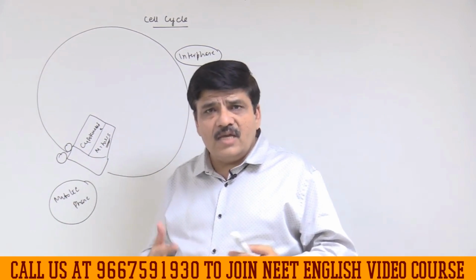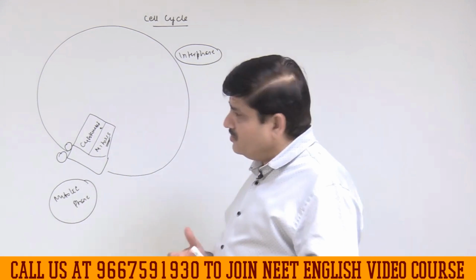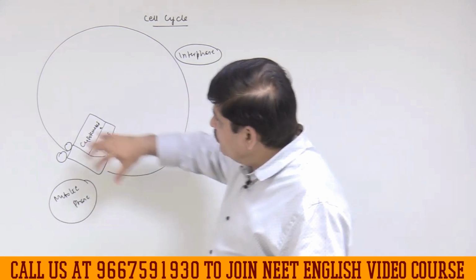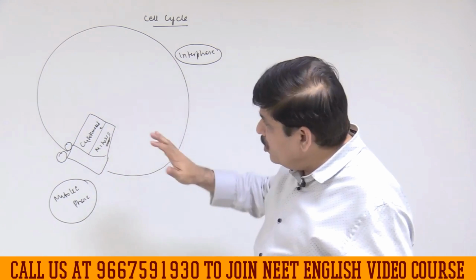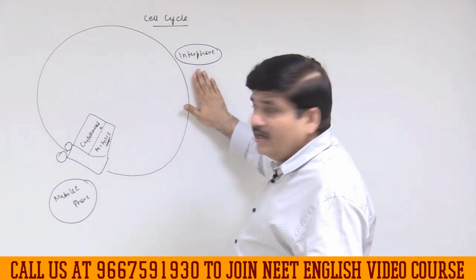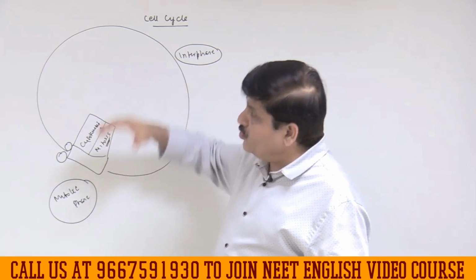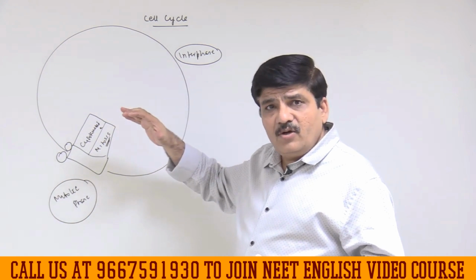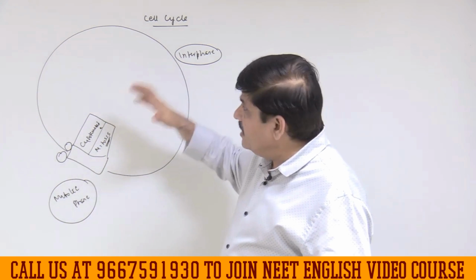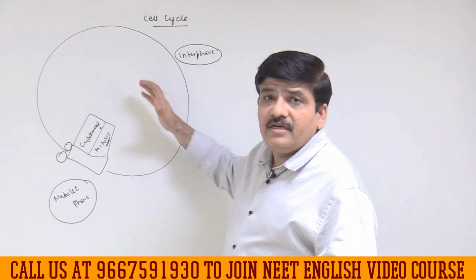You have seen this type of concept in your class 9th NCERT as well. So I hope this is absolutely clear. Mind you, again I am telling you that in an interphase, the cell may actually be performing the function that it is required to perform. Then if it decides, it will replicate its DNA.